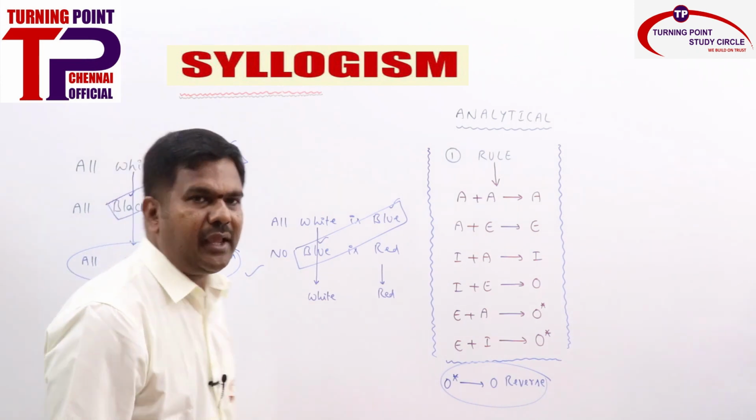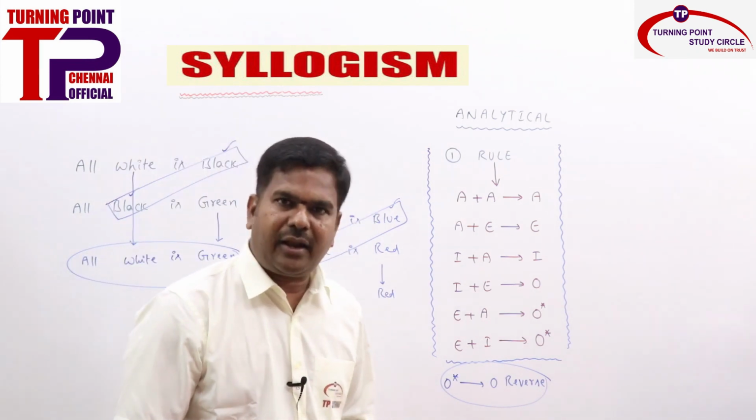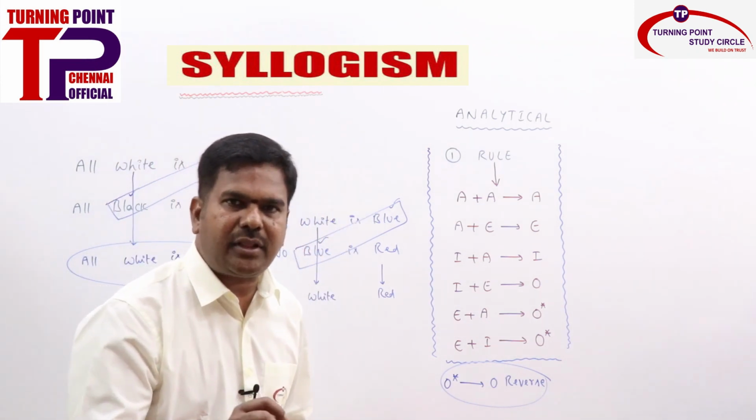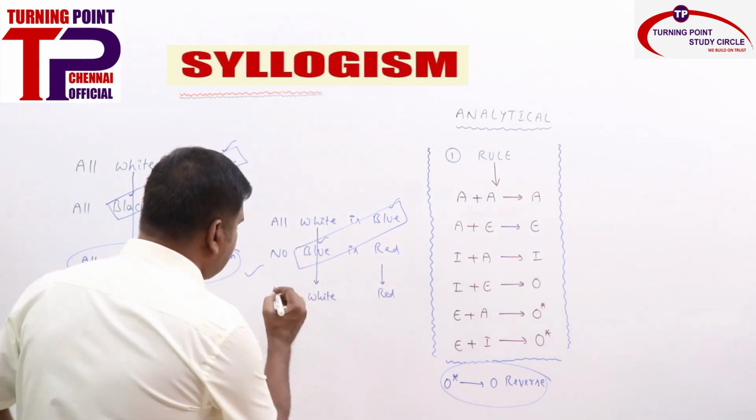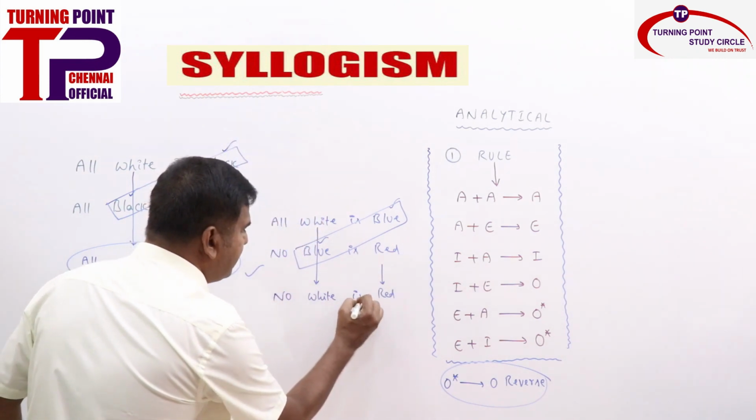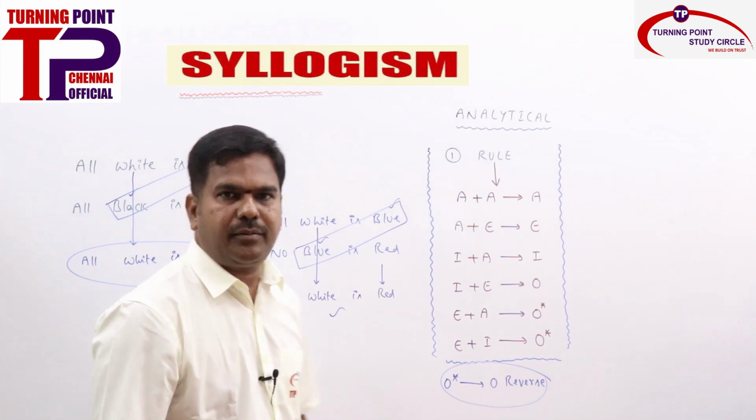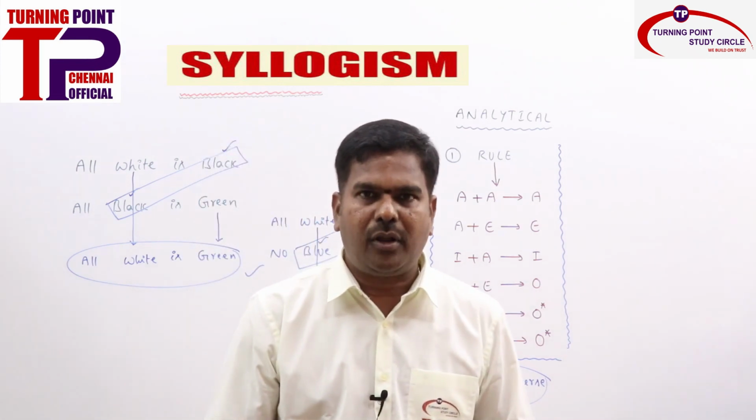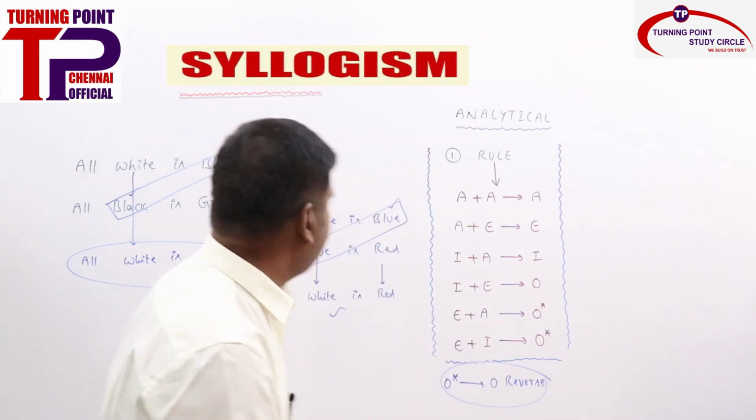Now what is A plus E? E, right? E means it should start with no. You need to mention no. So no white is red is the answer. That's it. Clear how to solve the problems? You need one more, so we will see.